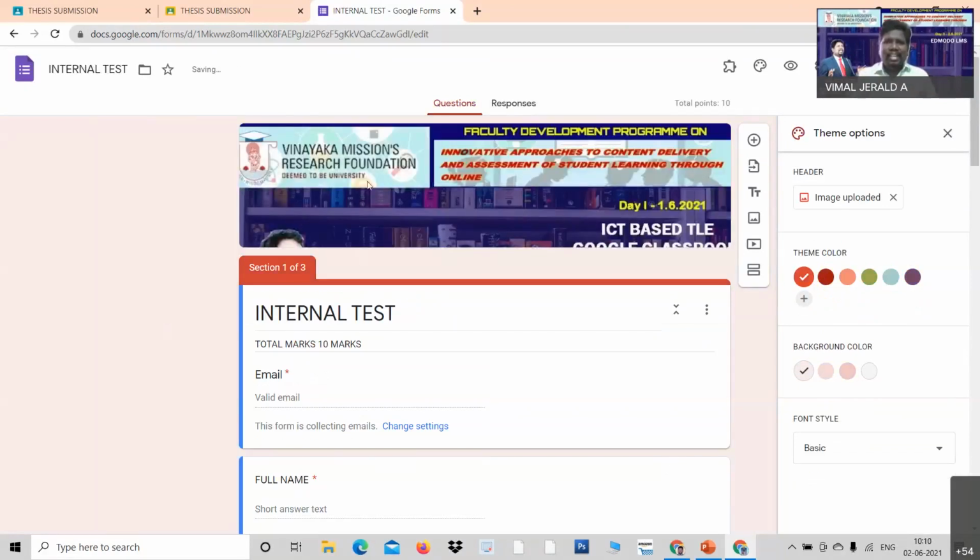Look at there. Vinayaka Missions Research Foundation and the program that we offer and for which the test is conducted. So you will have to design it. You can design it in Canva. There is a software called Canva. Please note it.